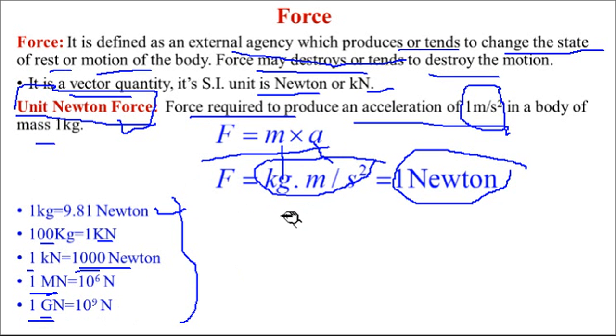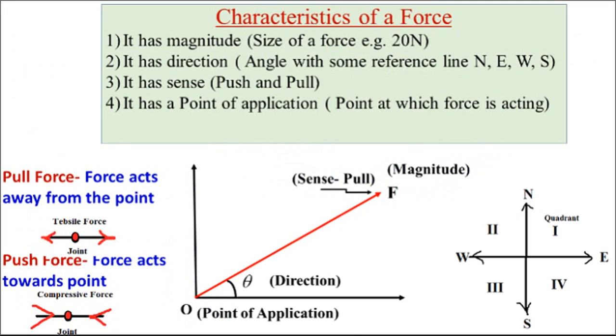So you should be able to convert all these into one another. Normally kg, Newton and kilonewton are the three units which will be more familiar in many problems. When mass is given, suppose 10 kg, then 10 into 9.81 will be in Newton. In this way you should be able to convert.